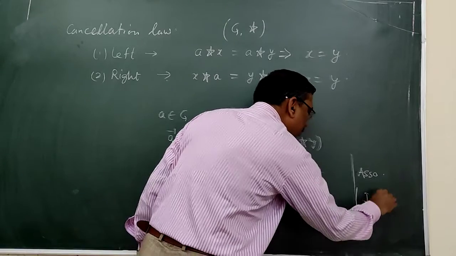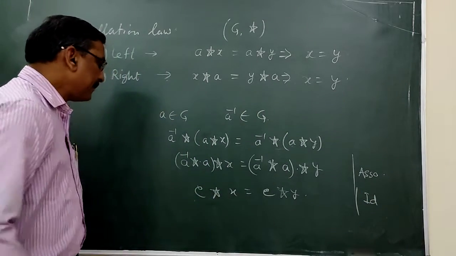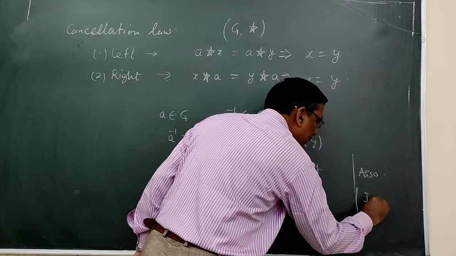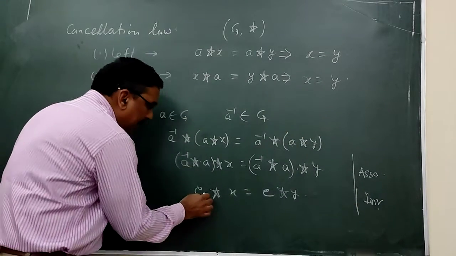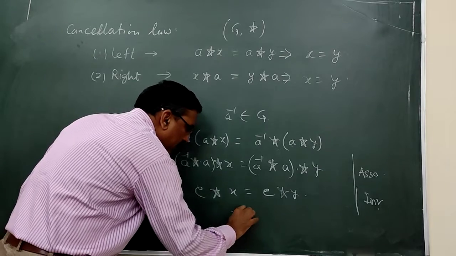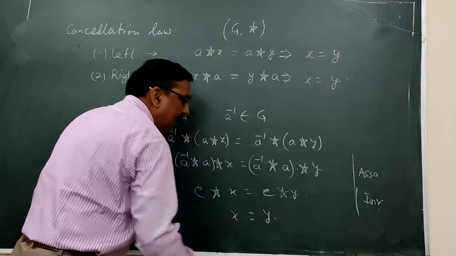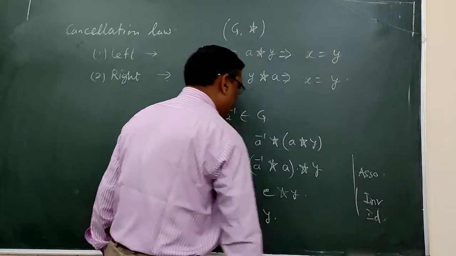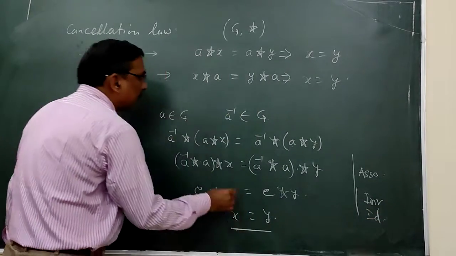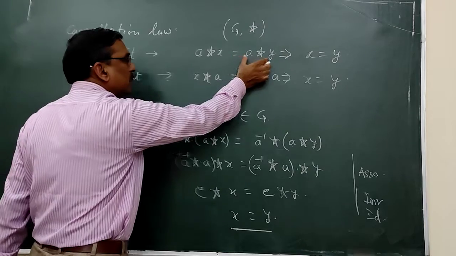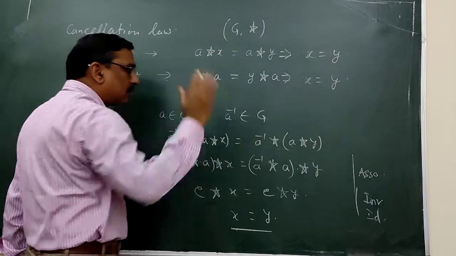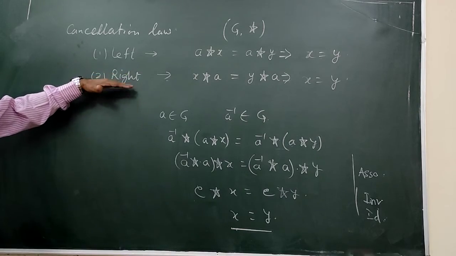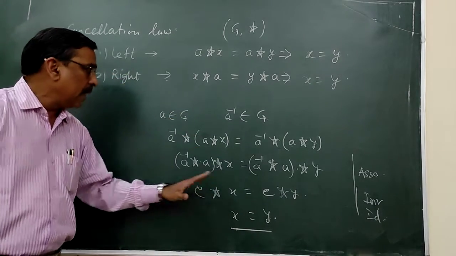Here we use the inverse property, and again, using the identity property, we find that X is equal to Y. So we prove that if we are given AX is equal to AY, it implies X is equal to Y. Similarly, the right cancellation law can be proved in this way.